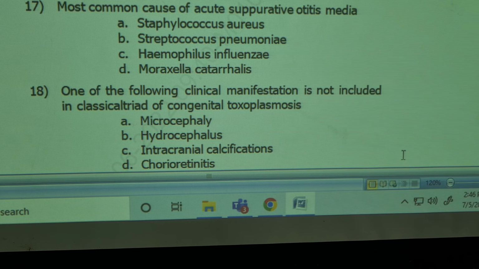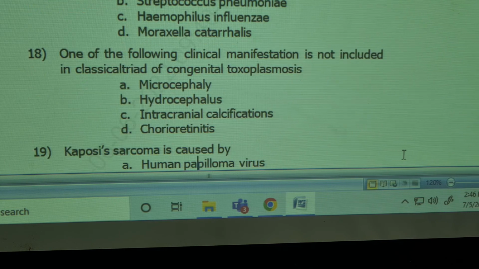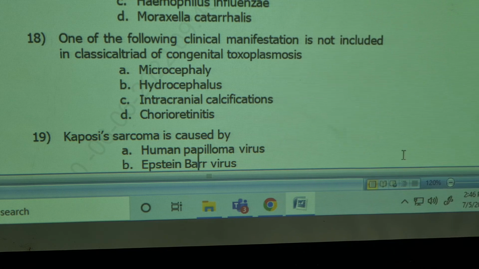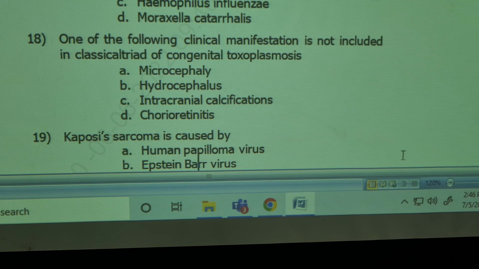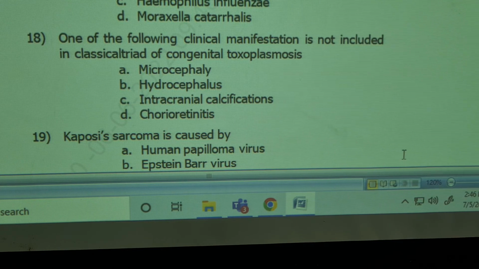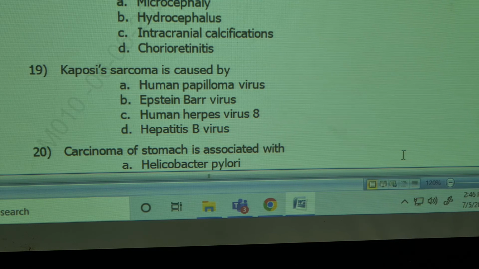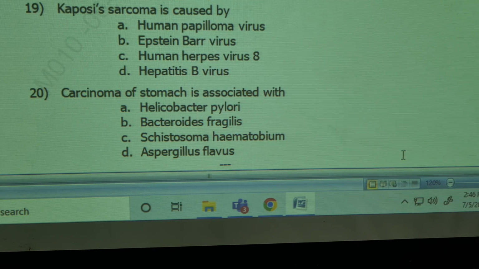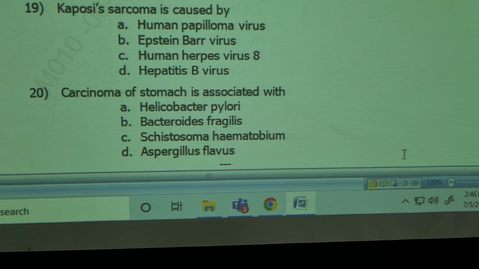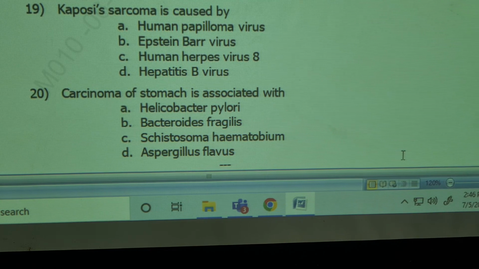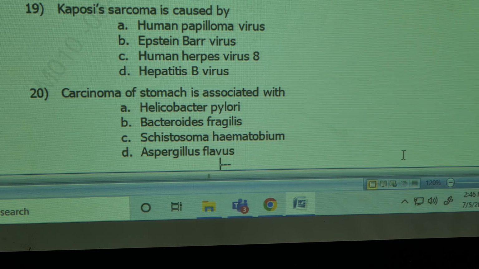One of the following clinical manifestations is not included in congenital toxoplasmosis. Microcephaly is not there. Hydrocephalus is there. Intracranial calcification, chorioretinitis. Kaposi sarcoma is caused by human papillomavirus, Epstein-Barr virus, herpes virus 8, hepatitis B virus. Kaposi sarcoma is caused by which virus? Carcinoma of stomach is associated with Helicobacter pylori, Bacteroides fragilis, Schistosoma haematobium, Aspergillus flavus. Which one? Helicobacter pylori. Thank you.